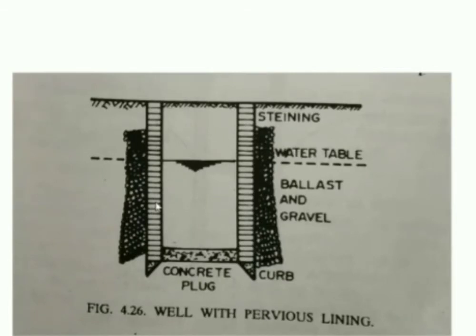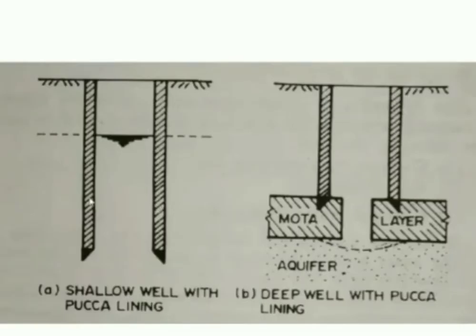Please understand, in the previous case the wall is constructed with brick, stone, or RCC, but there the brick and stone are laid using mortar. That's why I used the words brick masonry and stone masonry while giving the explanation.